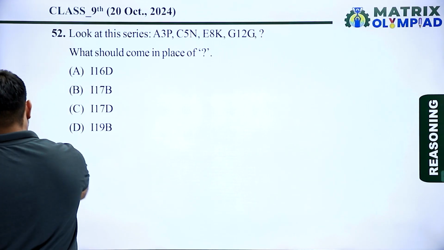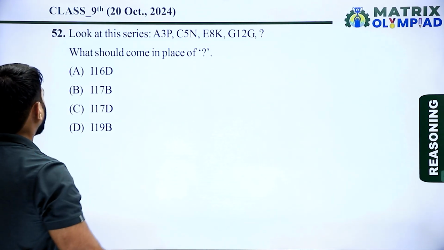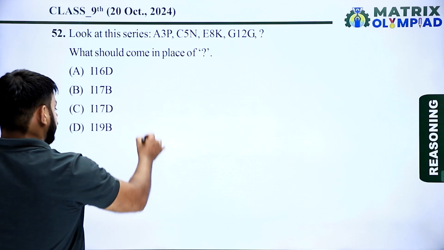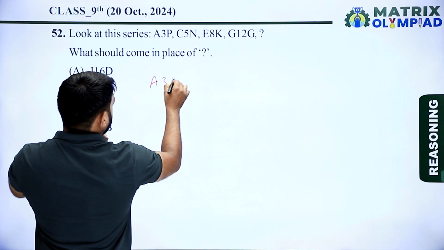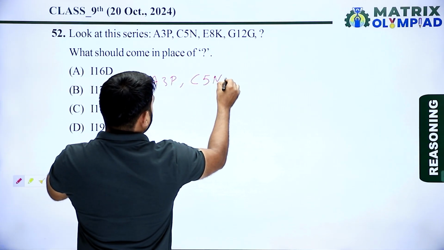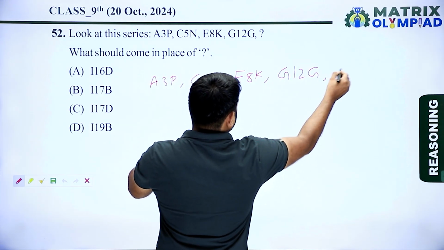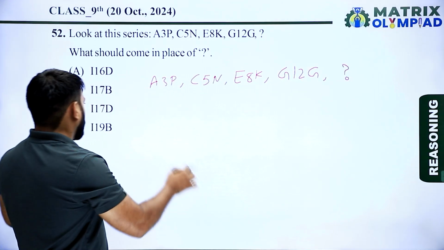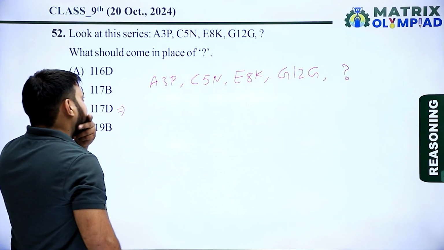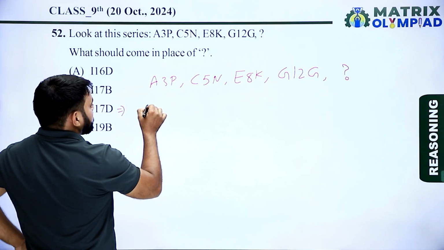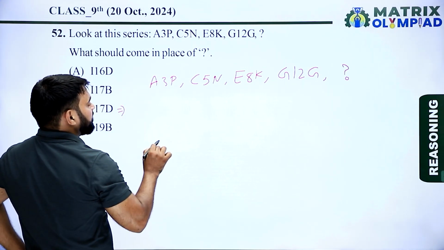Now the next question is question number 52. Look at this series. The series is A 3P, C 5N, E 8K, G 12G, and find the next. In this series, first take the first alphabet of each term.